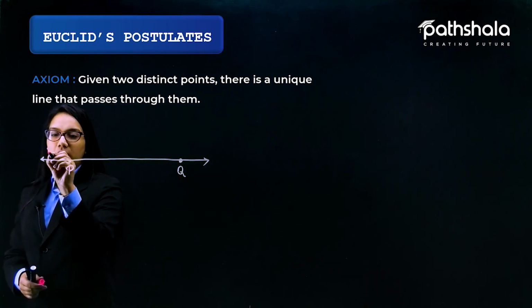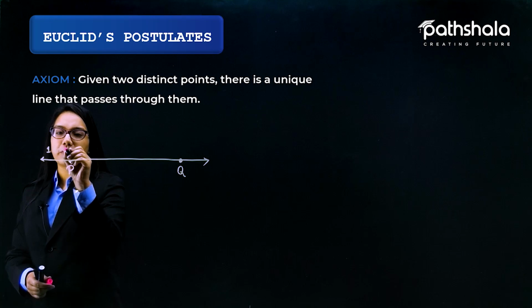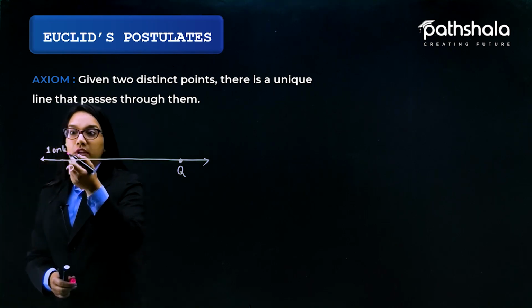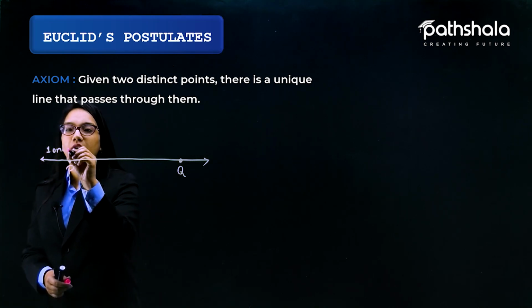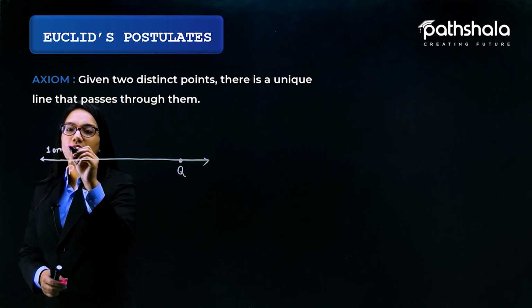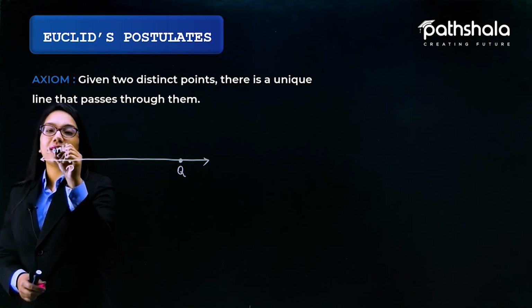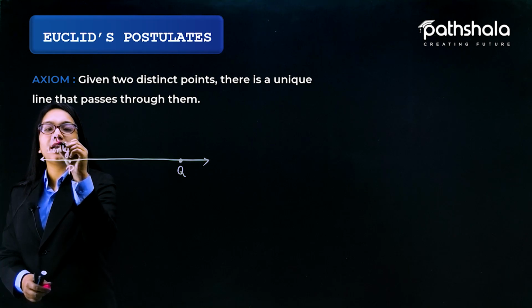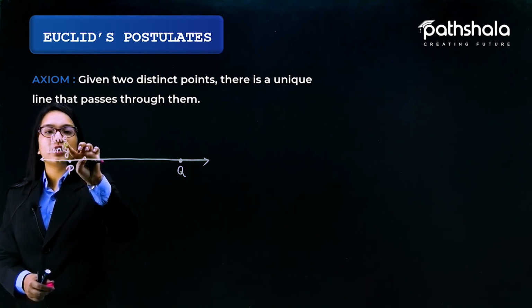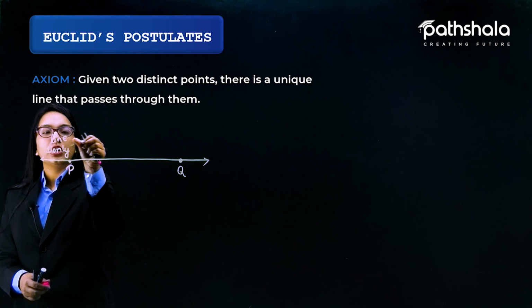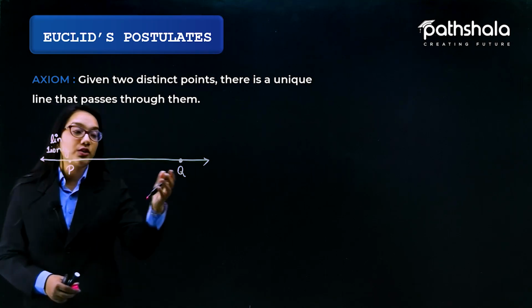As you can see over here, there is only one line that can pass through the point P, which can also pass through the point Q.